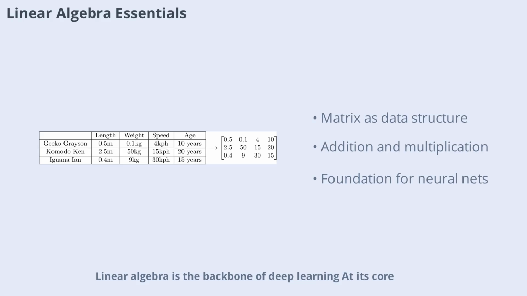Linear algebra is the backbone of deep learning. At its core, it's about manipulating matrices and vectors, structures that store and organize data. Imagine a spreadsheet, rows and columns of numbers representing features and data points. In deep learning, matrices represent datasets and neural network weights. Operations like addition, multiplication, and inversion are fundamental, enabling efficient computation and transformation of data. Understanding these basics is crucial before diving into more complex neural network operations.